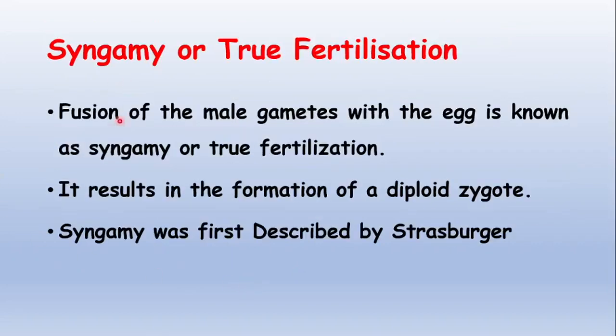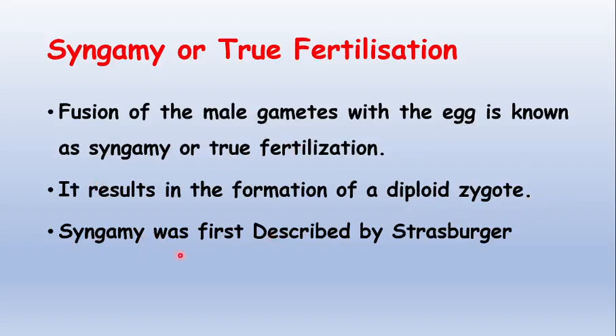Then coming to syngamy, the true fertilization: fusion of a male gamete with the egg is known as syngamy. This is also known as true fertilization. It results in the formation of a diploid zygote, the first cell of the sporophytic generation.